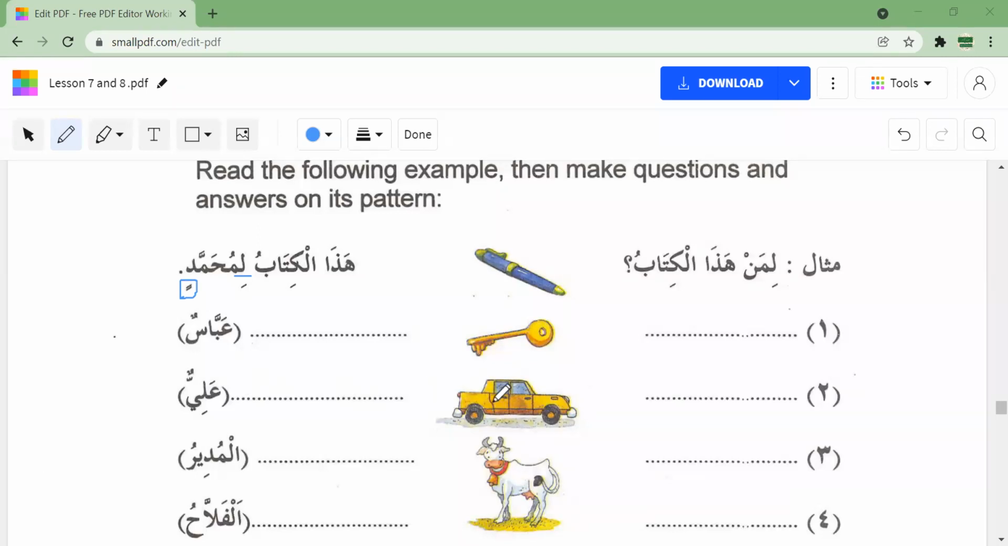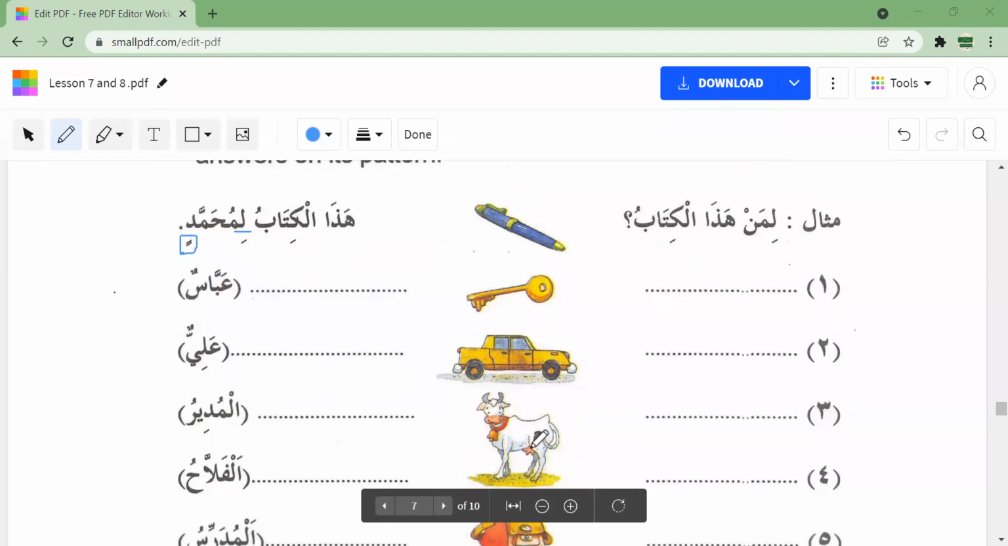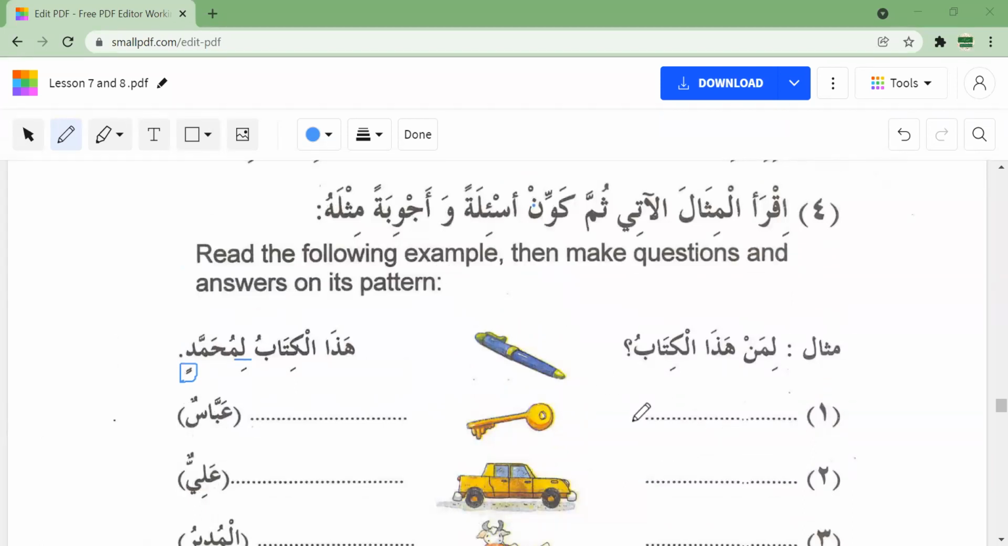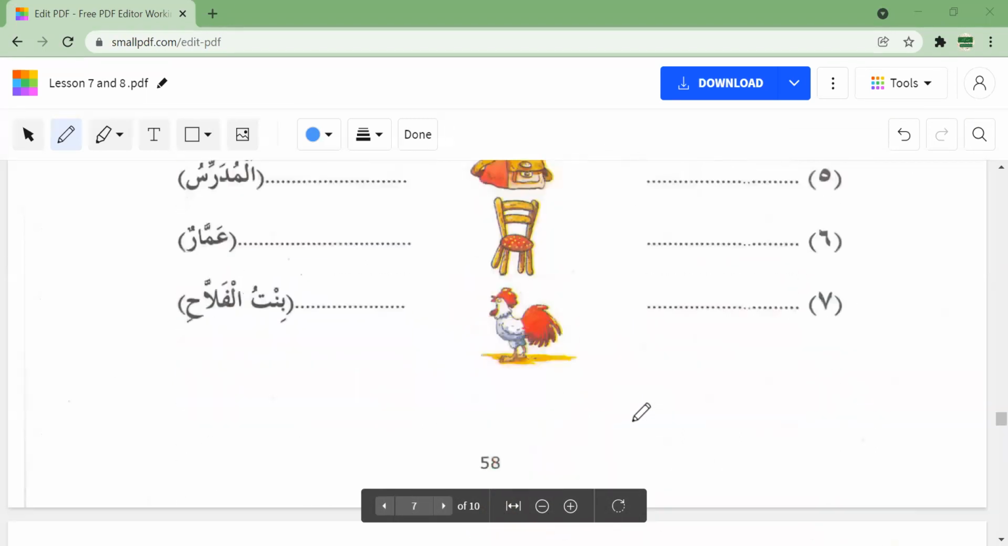Okay. So we have to put these names at the end, is that okay for everyone? Yes. So, yes, the answer is given here. Mudir means principal. Fallah means farmer. Who is this cow for? It belongs to the farmer. Okay. So don't worry. Try your best. Send it to your group leaders, and inshallah, again in the next class we will go over this.